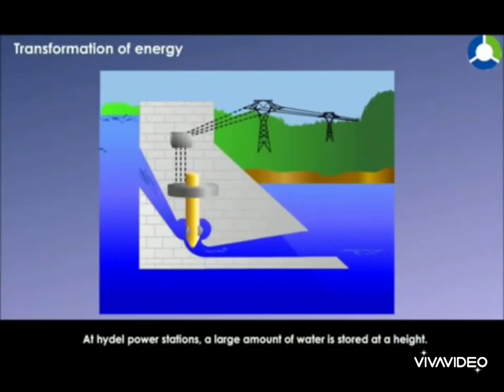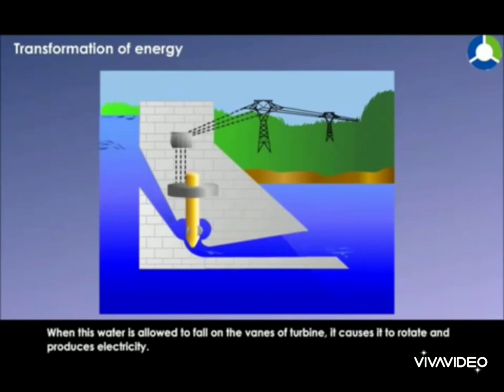Let's understand with an example. The flowing water of a river is collected in a dam at a high altitude, and you can see that the dam is made in this video. The water stored in the dam has potential energy. When the water from the dam falls on the water turbine, see the turbine, you can see the rotating part, and that is the turbine.